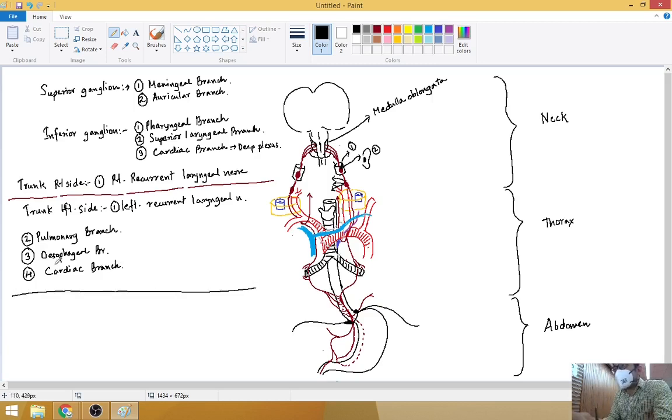ठीक है, so यहां तक हो गया thorax. अब it has reached the abdomen. So in the abdomen, the gastric branches. Okay, so on the right side, क्या दिया, right side से posterior gastric branch. One more, this one is the celiac branch.